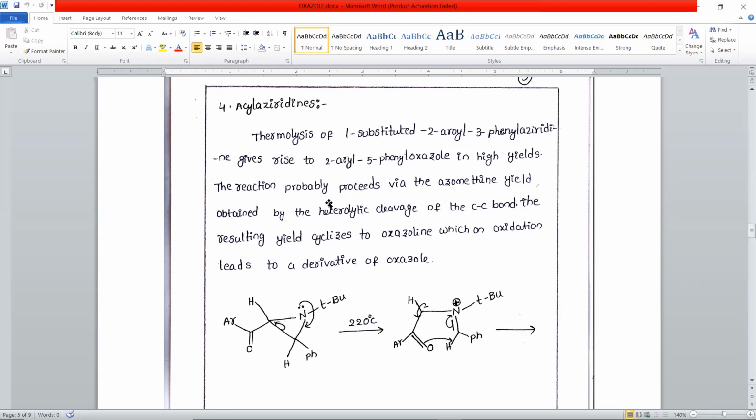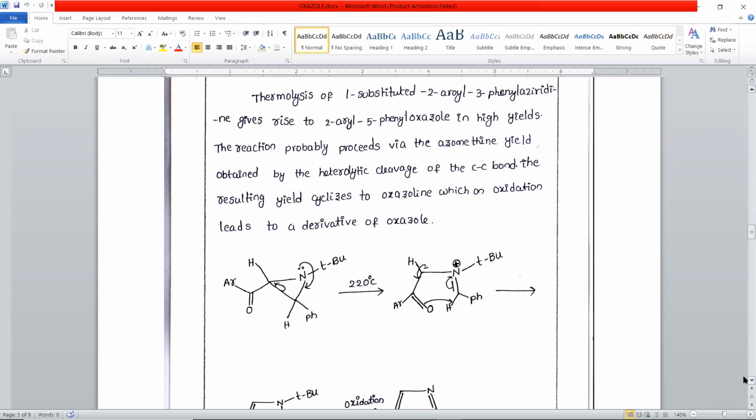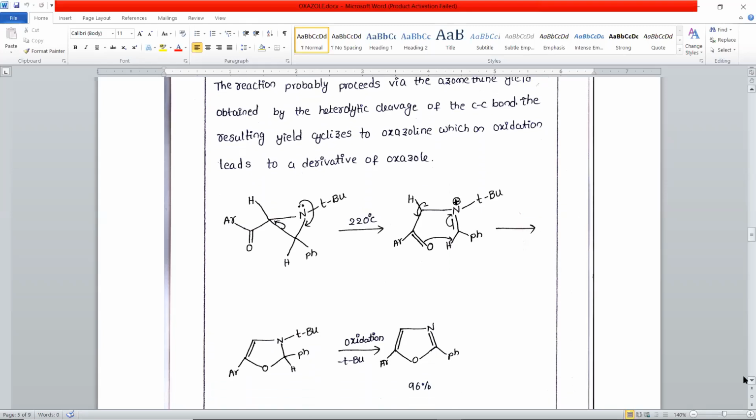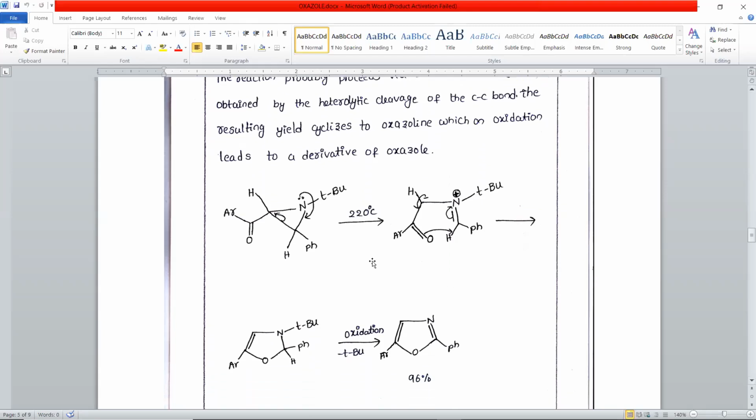This reaction is imagined to proceed via an azomethine ylide. Then there is a cleavage of the C-C bond, and the resulting compound cyclizes to oxazoline. When heated, it forms an intermediate which undergoes rearrangement, so the three-membered ring is converted into a five-membered ring. It rearranges to form oxazoline, that is, partially reduced oxazole.